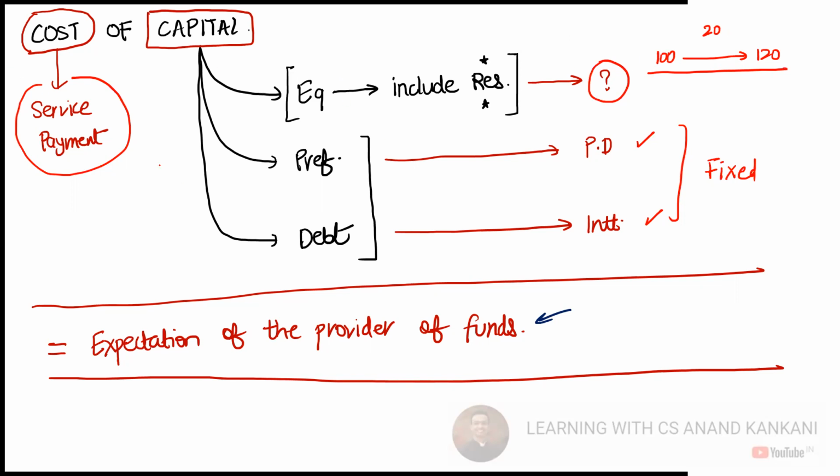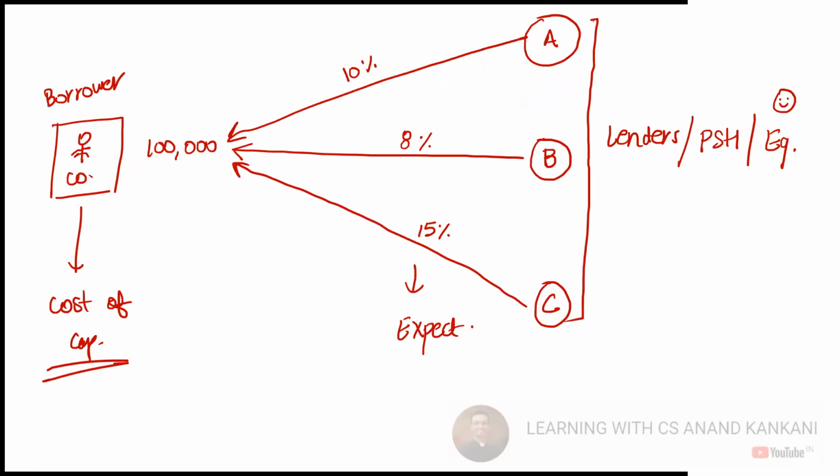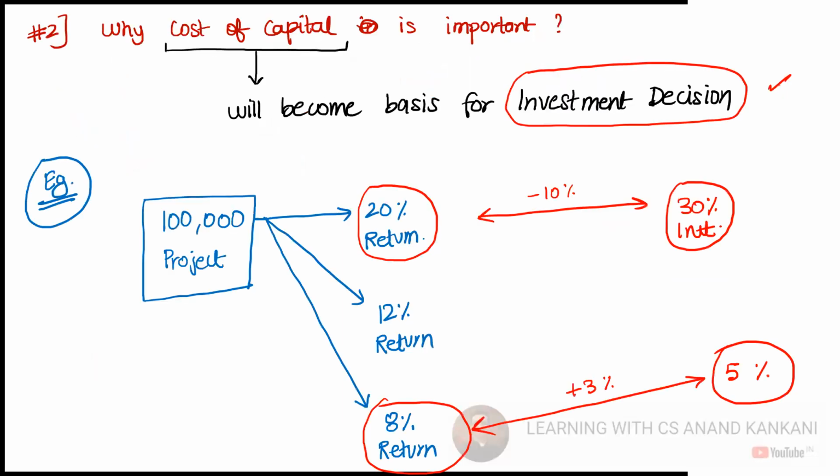In fact, the entire cost of capital is the expectation of the provider of these funds. You take a loan from a bank, and the bank expects you to pay 10% interest. So that's your cost of capital, because that is the expectation of the bank, the lender, who is providing you the money, right?